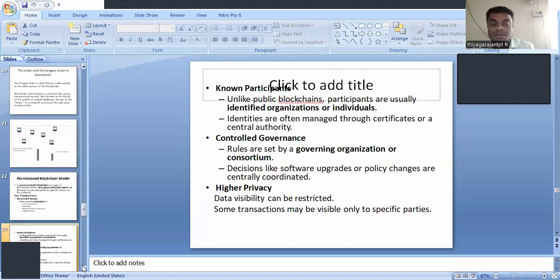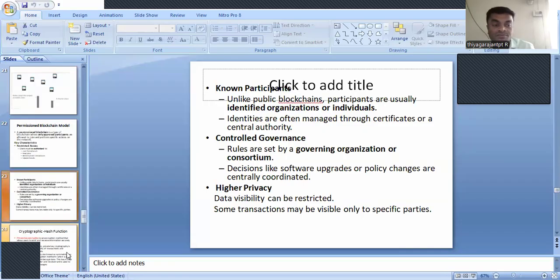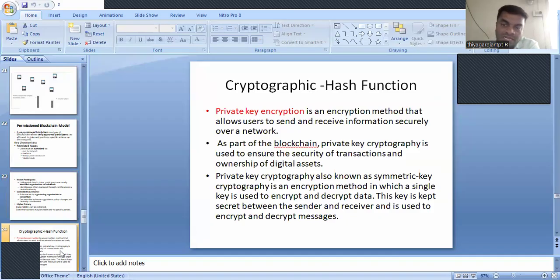That is said to be a term called one of the highest privacy. And then, what is a cryptographic hash function? Everyone knows what is meant by a hash function. Why do we go for the hashing process? The hashing process is mainly based on security, and in this cryptographic hash function, we are using